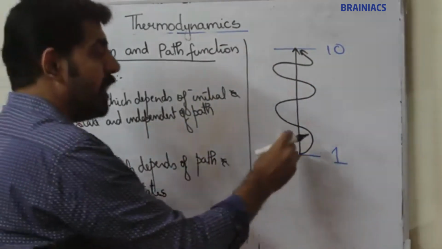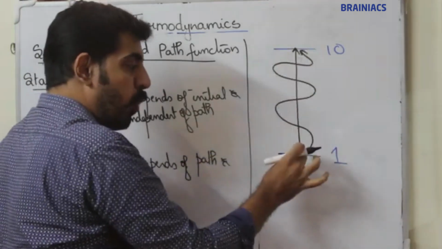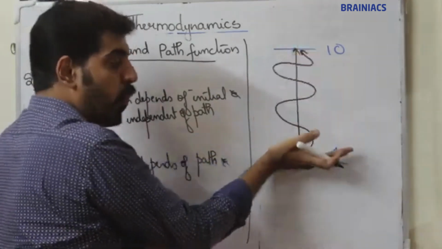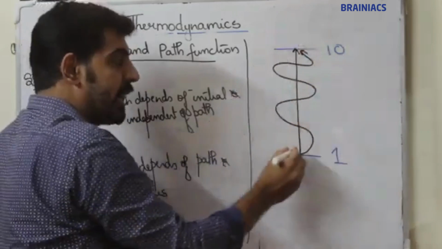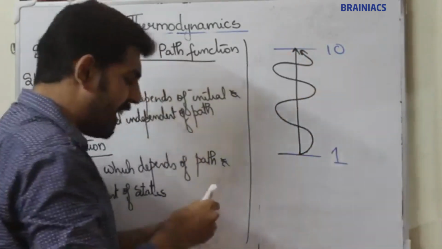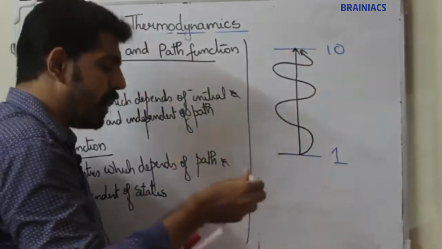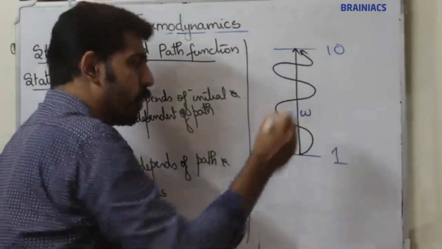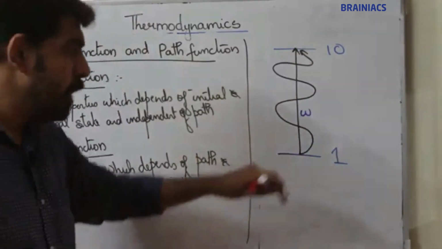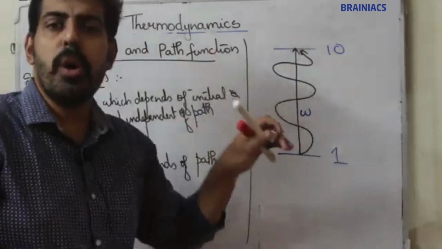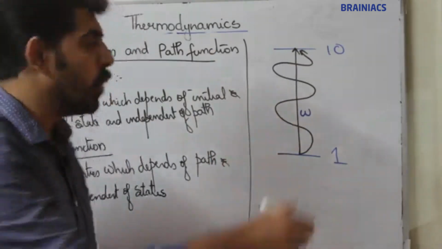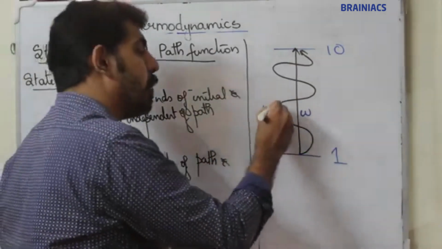Now, when he moves from first floor to 10th floor by taking the lift, he is doing some work. Let the work be W. When he moves from first floor to 10th floor by taking stairs, again he is doing some work. Let the work be W.